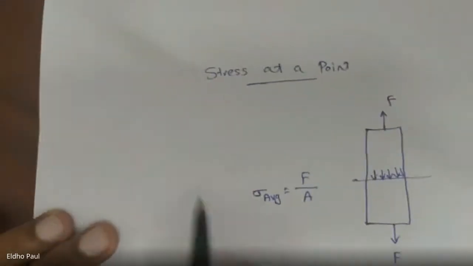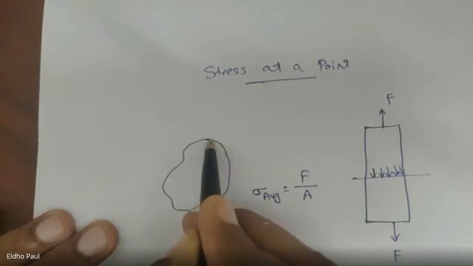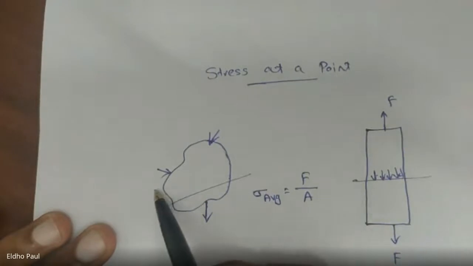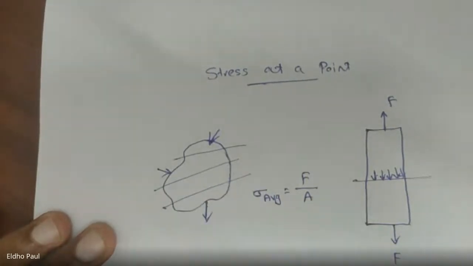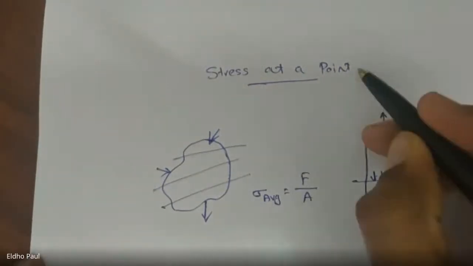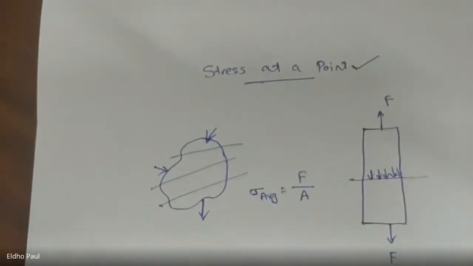But for a complex body like this, where different types of external forces are acting, we cannot calculate this average value of stress because we can see a change in cross-section area at every cross section. Everywhere the internal force or the stress value will change. So we are using another definition for stress, that is called stress at a point.